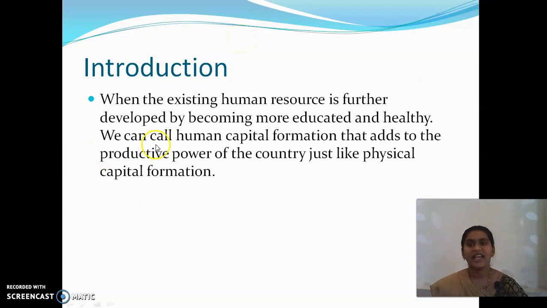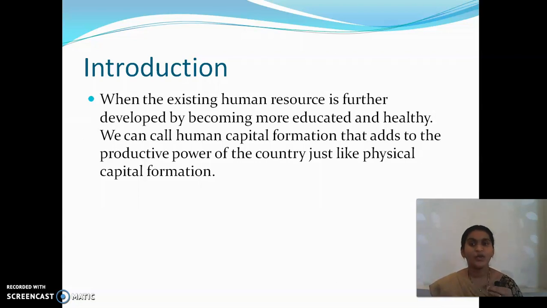Okay, see, we can call human capital formation that adds to the productive power of the country, just like physical capital formation. So how we are investing much on the physical capital? So the same way, if we start investing on the human being, the population, then even it will be in the form of human capital.